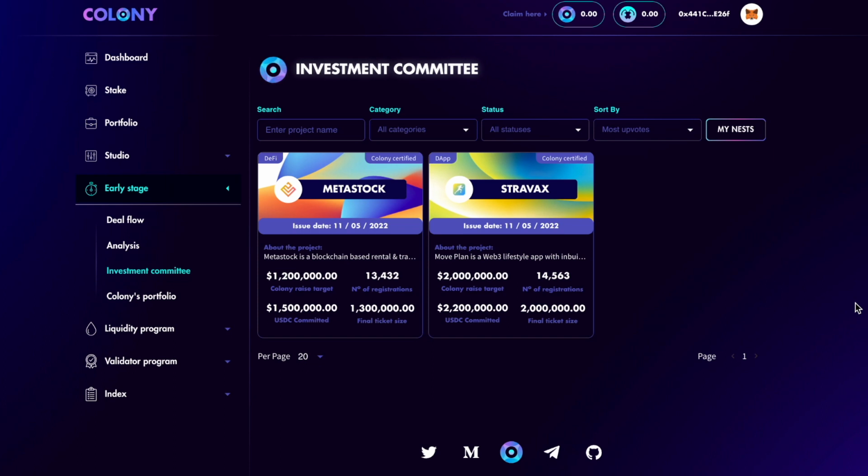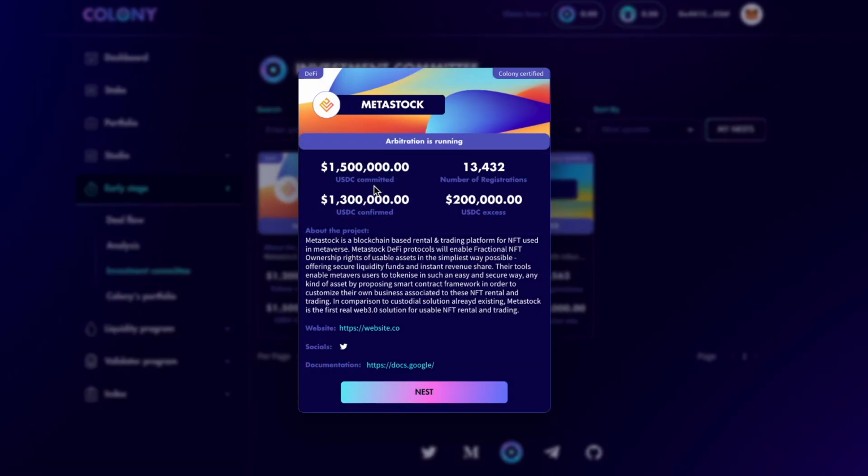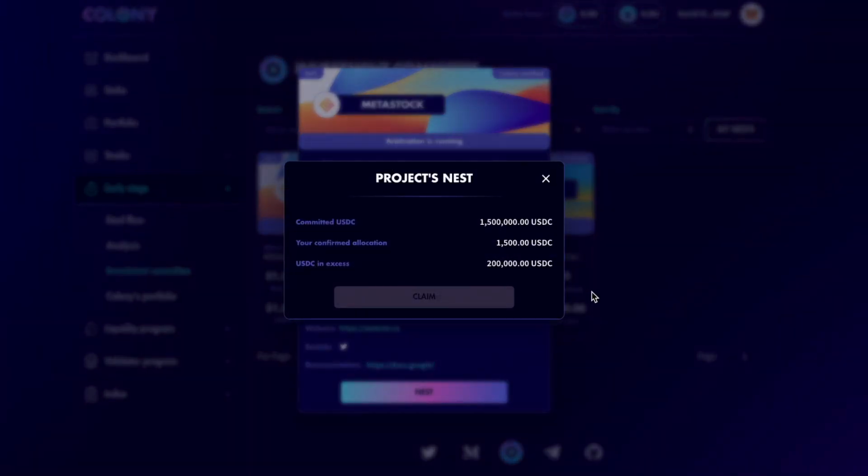The second case is if no agreement was done regarding a higher ticket size, Colony will redistribute the excess to the nest participants. At this stage, the community will be able to claim their USDC excess if needed. Please note that the calculations of the allocations will be done on-chain and automatically.